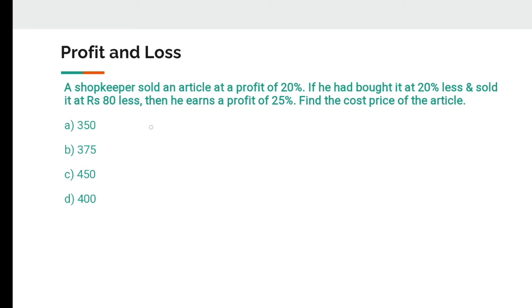Okay, so let's do the first question. Firstly, if there is profit or loss, there are two things that will definitely be asked: the cost price and the selling price. I simply write C for the cost price and S for the selling price. Then I read the question. A shopkeeper sold an article at a profit of 20%. So let's say my cost price is 100x. With a 20% profit, the selling price would be 120x. I hope there is no problem. So 100x is my cost price, and if I want to make a profit of 20%, my selling price would be 120x. This is very, very basic.